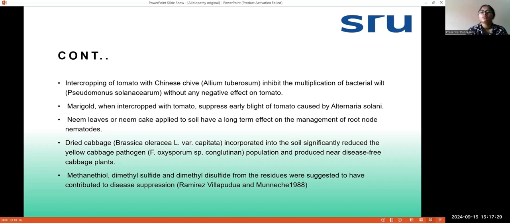So in order to reduce root-knot nematodes, you can use neem leaves or neem cake, or dried cabbage incorporated into the soil, which significantly reduces the cabbage pathogen. That is also used. Next, methanol, dimethyl sulfide and dimethyl disulfide from residues were suggested to have contributed to disease suppression. So these also helped in the reduction of diseases.